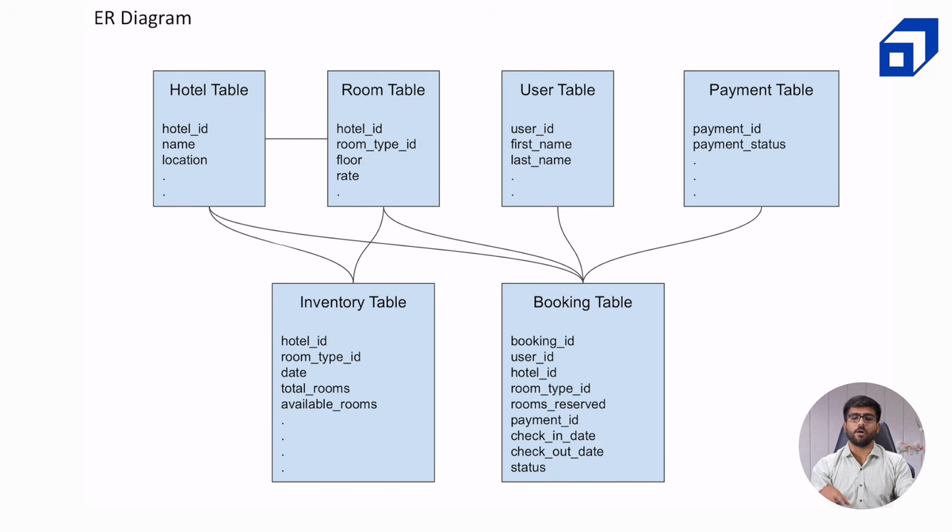You can just pause the video at this moment to realize how the tables are related to each other and how SQL makes it so beautiful for the entities to be related with each other, maintaining the referential integrity, consistency, and atomicity, and so on. For example, if there is some change in the payment, it is going to affect our booking table as well. So all of these things are easy to process because of a SQL database.